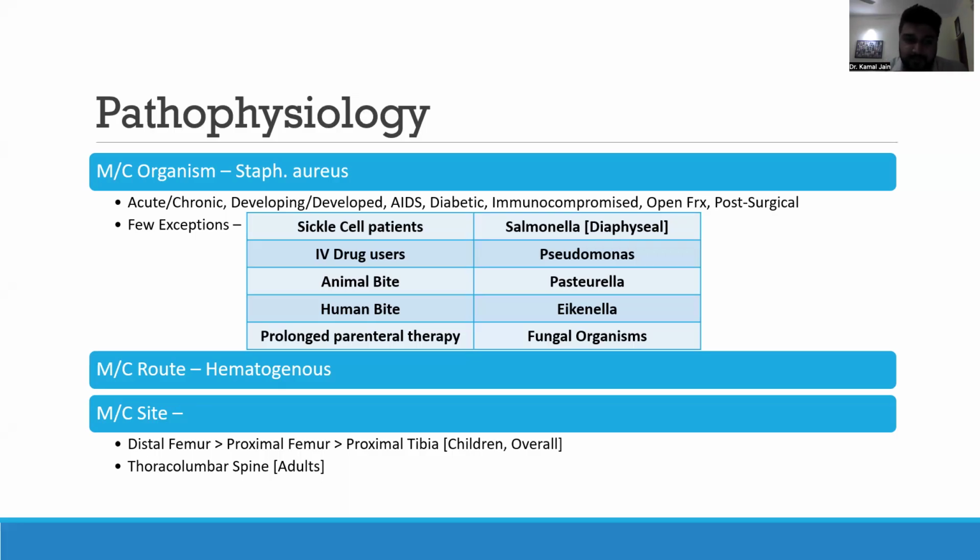The most common route of spread is hematogenous, which we have already discussed. The most common site is the femur, followed by the proximal tibia. In the femur as well, it is the distal femur which is more common, followed by the proximal femur. This is for children as well as the overall rate of osteomyelitis. However, if you're considering only adults, then it is the thoracolumbar spine which is the most common site.